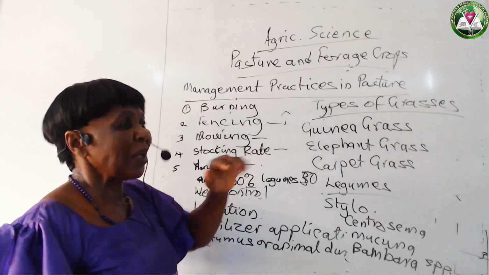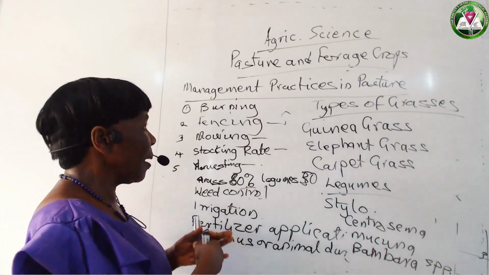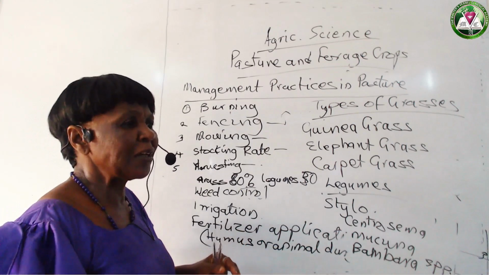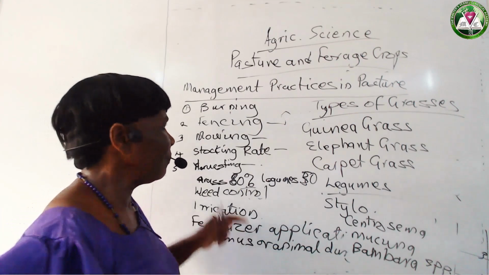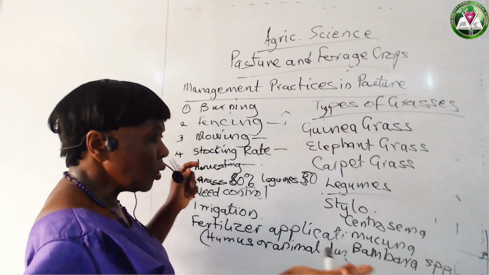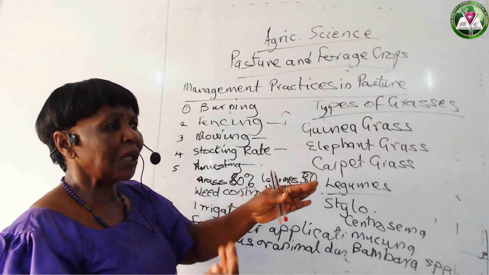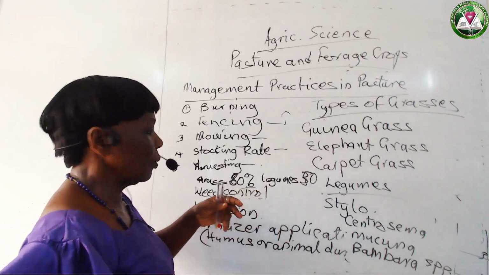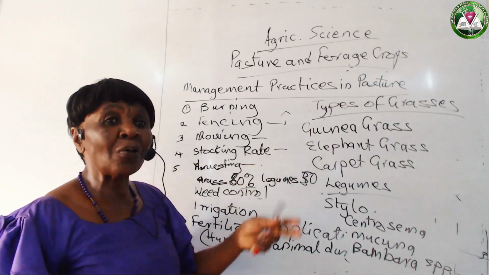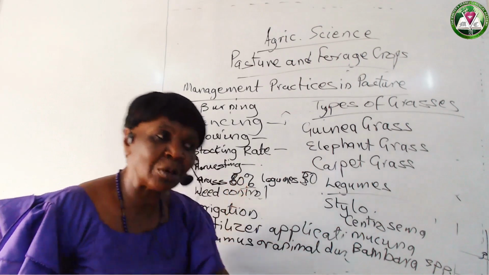Fencing, partitioning of the land. And then remember what we said when you are fencing, paddocking. Very, very important. Paddocking. Mowing. The local farmer can mow, just use his cutlass or sickle to cut and bring to the animals. Then the stocking rate. The number of animals you send to a particular portion at a particular time.